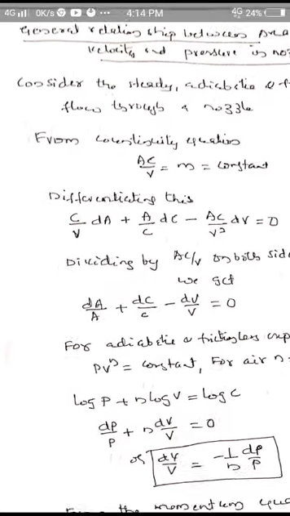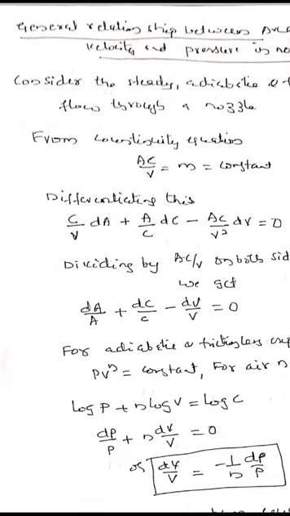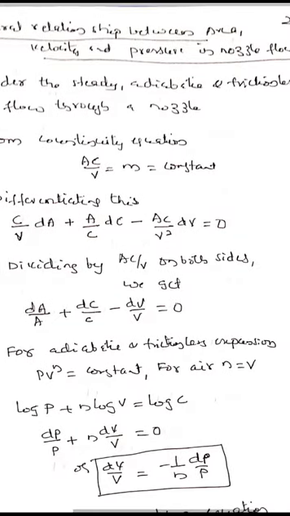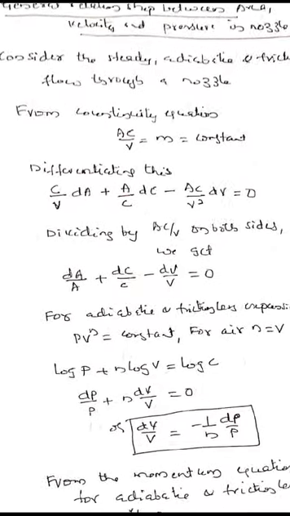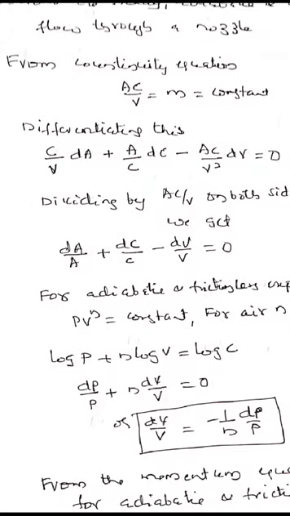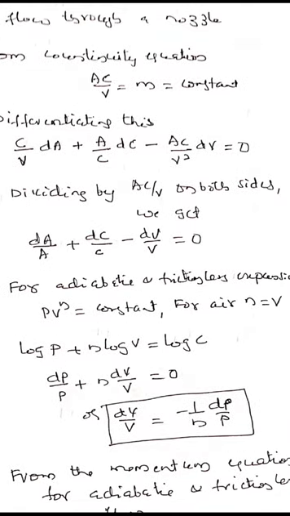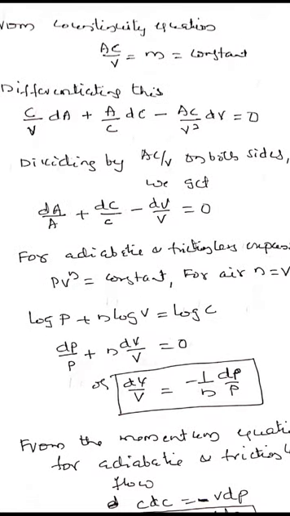Today we shall obtain a general relationship between area, velocity and pressure in nozzle flow. Consider a steady adiabatic and frictionless flow through a nozzle. We have from the continuity equation AC/v = m = constant. Differentiating this equation, we get (C/v) dA + (A/v) dC − (AC/v²) dv = 0. Dividing this equation by AC/v on both sides, we get dA/A + dC/C − dv/v = 0.